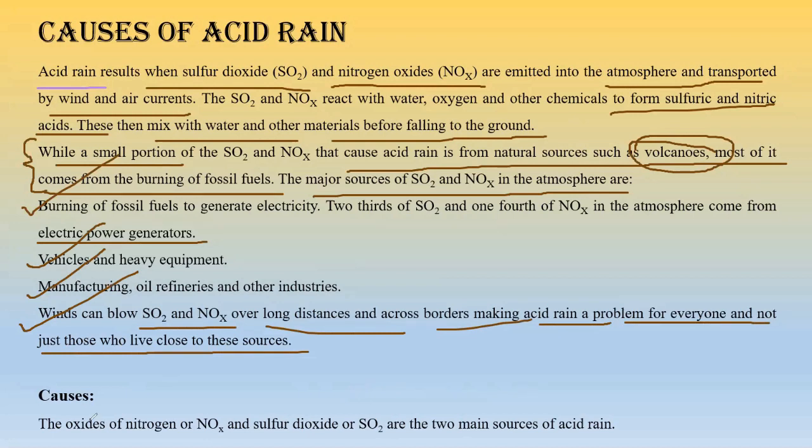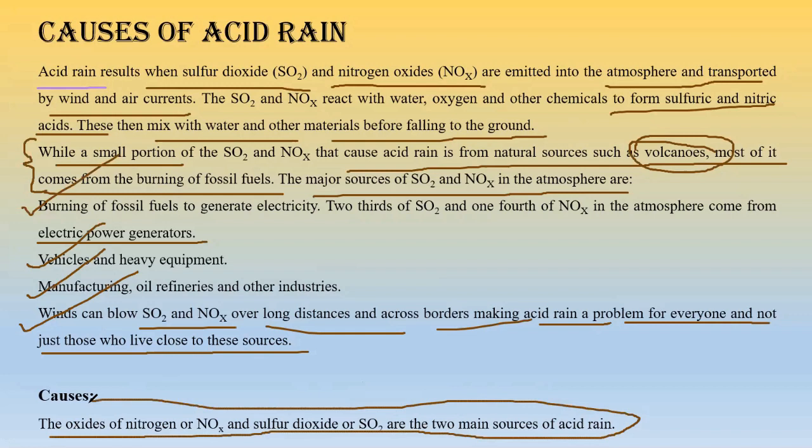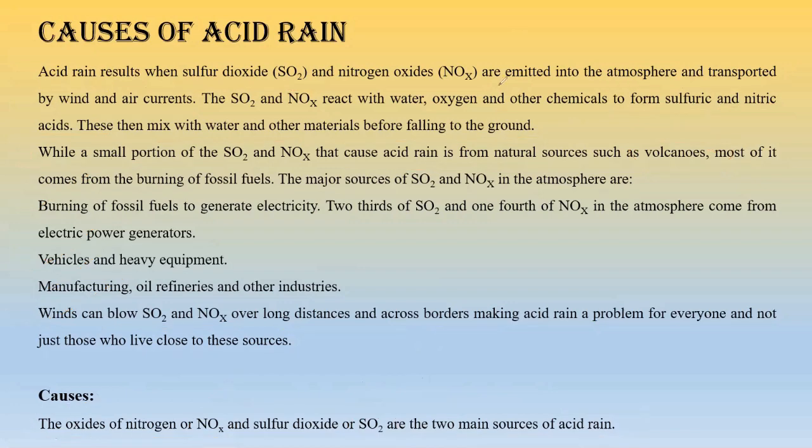Okay. The other causes include the oxides of nitrogen, NOx, and sulfur dioxide, which are the two main causes of acid rain, right? So there are two main culprits, as we know. Let us mark them. Number one is NOx. Number two is SO2. These are the two main culprits that cause acid rain in our country, right? Okay. So let us move to the next slide.